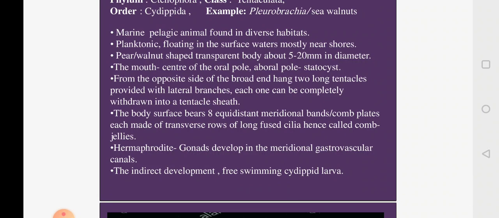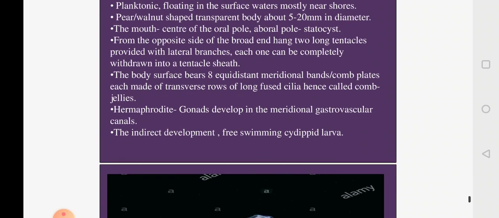If you look at each meridional band, each is made up of a number of transverse rows. If you look at each row, you will find cilia which are fused, and it resembles a comb. Since it resembles a comb, you call it the comb plate, and since they bear the comb plates, you call them comb jellies. This is another characteristic feature of Pleurobrachia. One is the presence of the tentacles, which gives biradial symmetry, and the other is the presence of comb plates on the body.